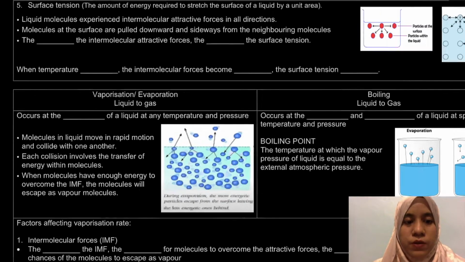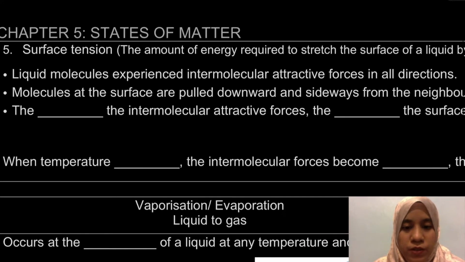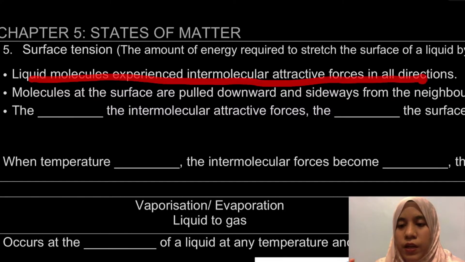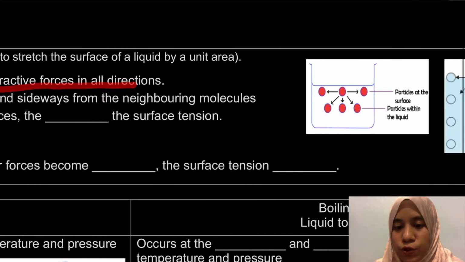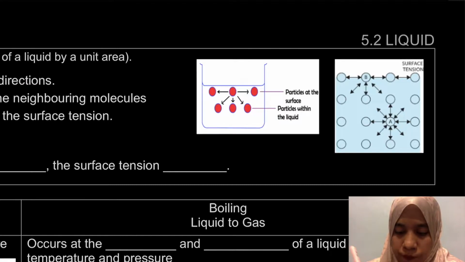Sebenarnya, liquid molecules experience intermolecular attractive forces in all directions. So, contohnya kita tengoklah molekul yang number 1 ni. Dekat sini, dia adanya attraction with the particle at the surface. Ni, this is what we consider as surface lah kan. And then, besides the attraction with the particles at the surface, dia pun ada attraction dengan particles within the liquid, dalam liquid itself. Satu at the surface, dan sama ada juga attraction dengan within the liquid.